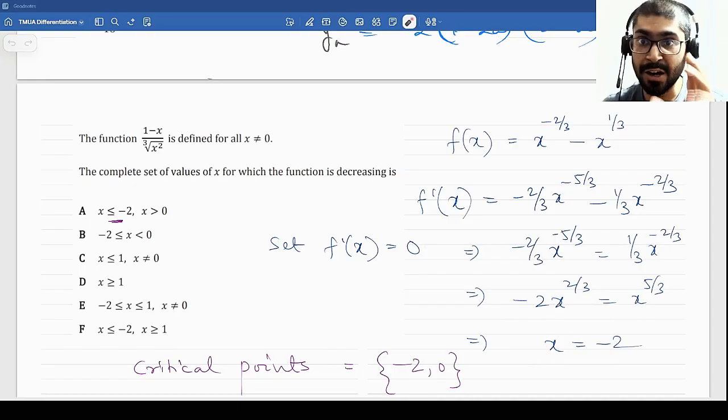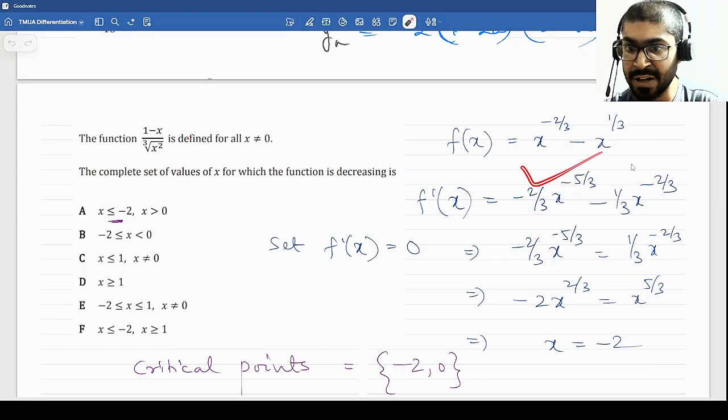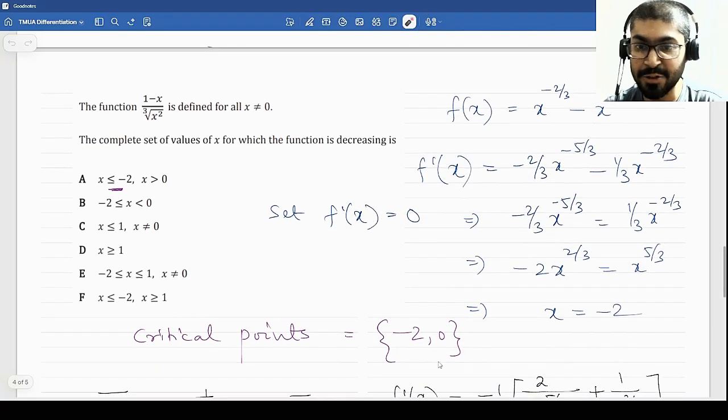Remember, I told you there are two ways of finding critical points, and you have to check both. The first one is f dash x equal to 0, for which I obtain x is equal to minus 2. Alright. The second one is the point where f dash x does not exist. We can clearly see that at x equal to 0, this derivative has negative powers, right? So that means these are divided, positive powers. So at x equal to 0, there will be a vertical asymptote here. So the critical points will be minus 2 and 0.